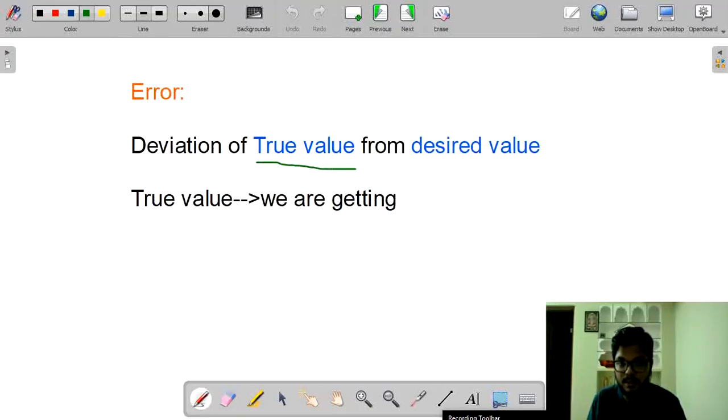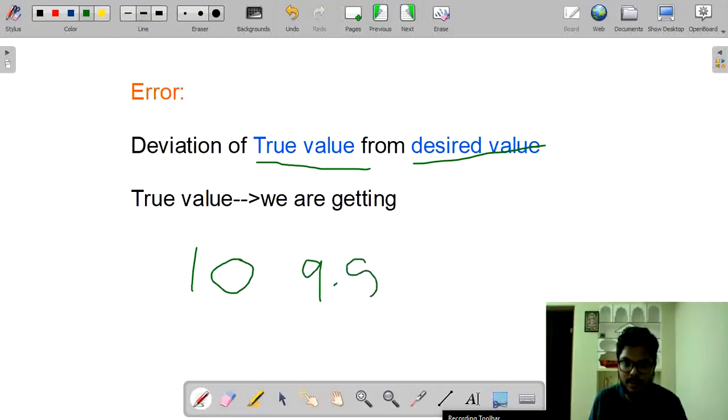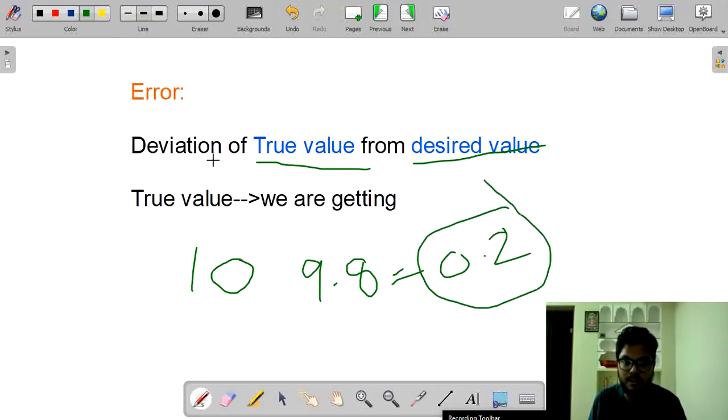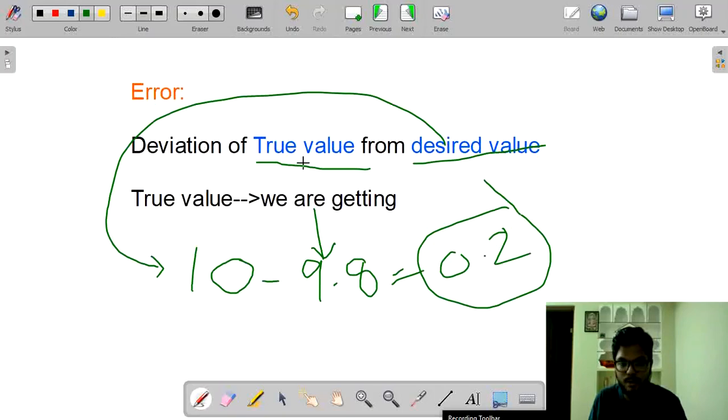Now coming to error. Error means the deviation of a true value from the desired value. Now I will explain. Consider my desired value is 10, but my system is displaying the value 9.8. What is the error? Our error is 0.2. This is what I have written: deviation of a true value from the desired value. What is the true value? The one which we are getting. What is the desired value? Our desired value is 10. So how our true value deviated from the desired value: 0.2. This is called the error.